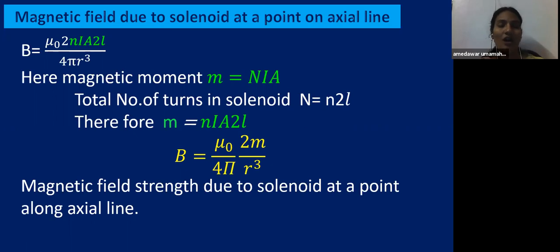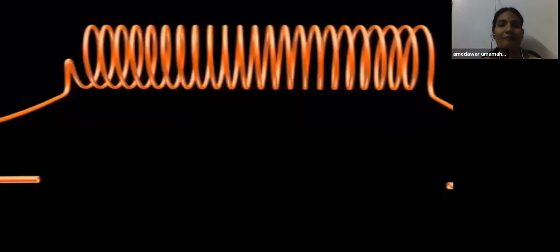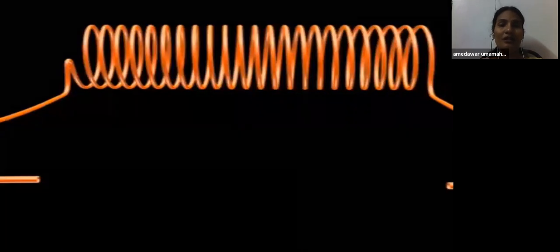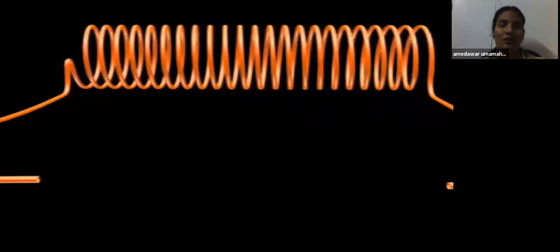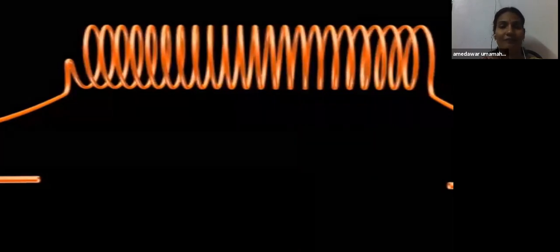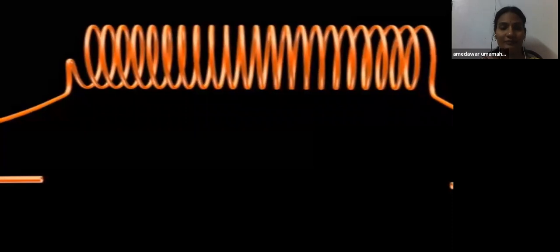Okay, children. Now before going to explain some other concept, just let me show you the solenoid, how the magnetic field lines are produced, how the magnetic field lines are there around the solenoid. So this is a solenoid, children.